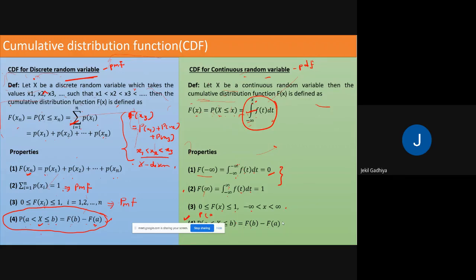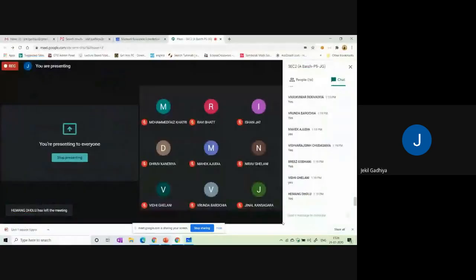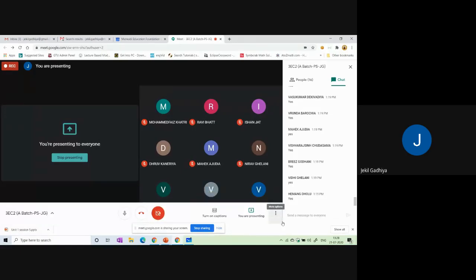Please read this definition. Okay, try to understand it. If you have any doubt, then ask. I will give you 5 minutes. Anyone having a doubt now, then please ask me. Okay, then please repeat.